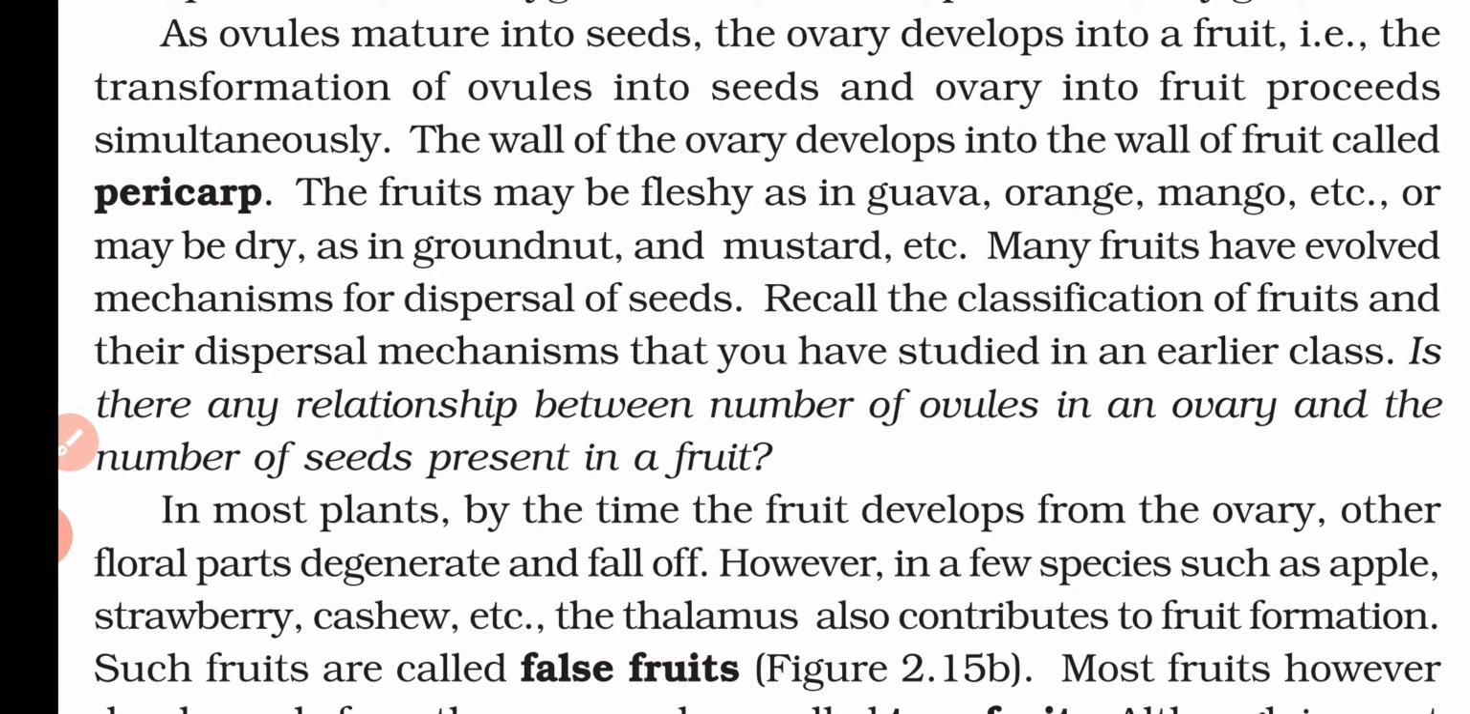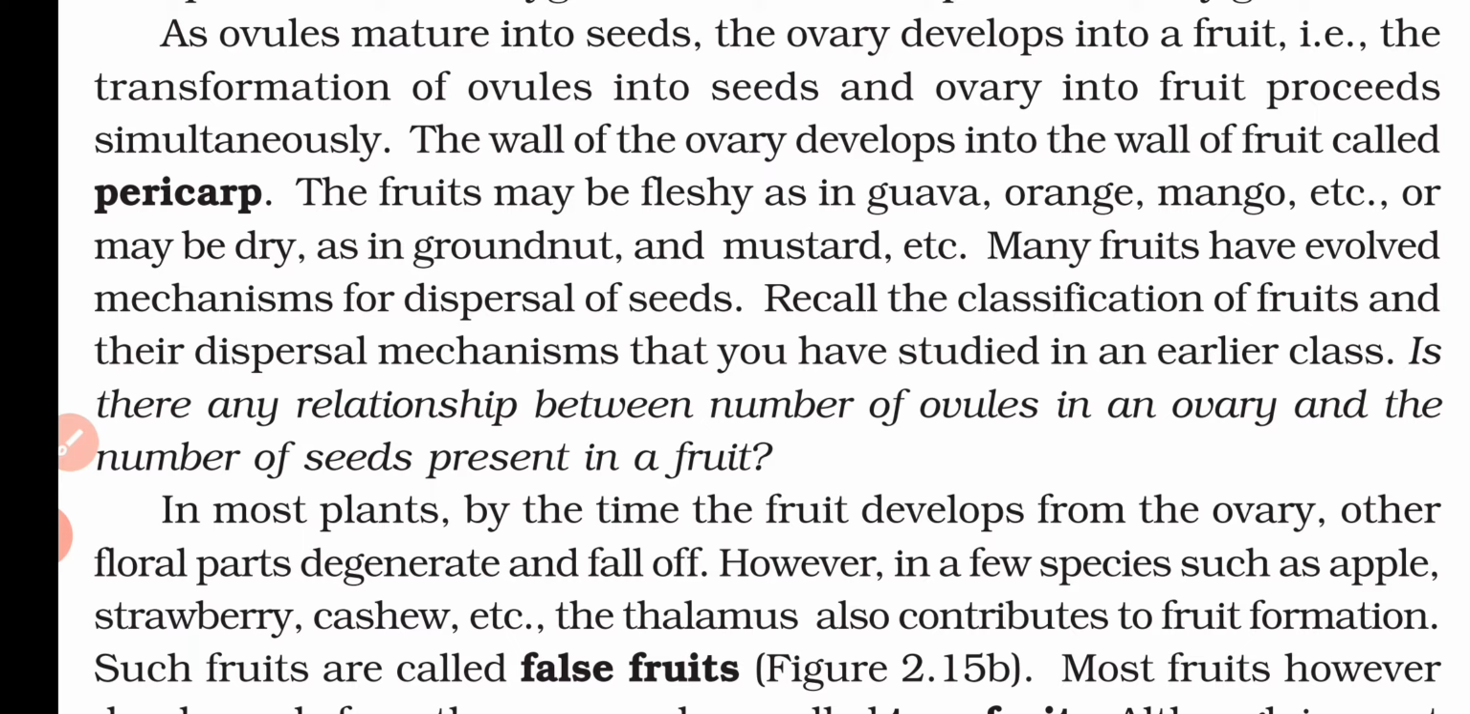Now the wall of the ovary that is developed will be converted into the pericarp. That means the fruit wall. Whatever wall is present on the fruit is the ovary's wall, and this ovary wall will convert into the fruit wall, and that fruit wall is known as the pericarp. So first of all, the ovule will convert into the seed, then the ovary will convert into the fruit. So whatever the wall of the ovary is there, it will convert into the fruit wall, and this fruit wall is known as the pericarp.